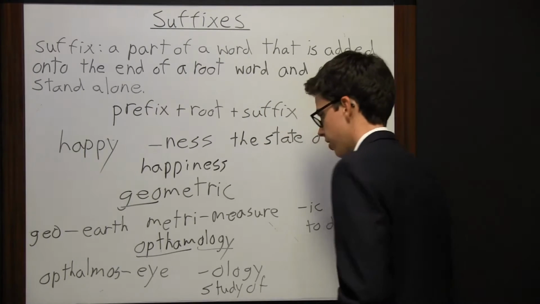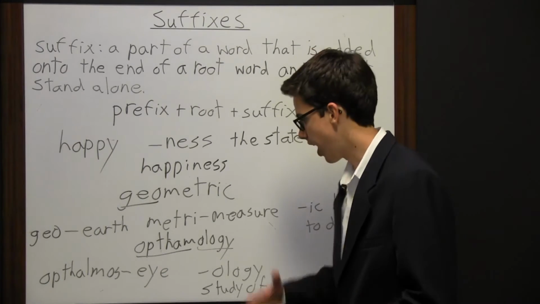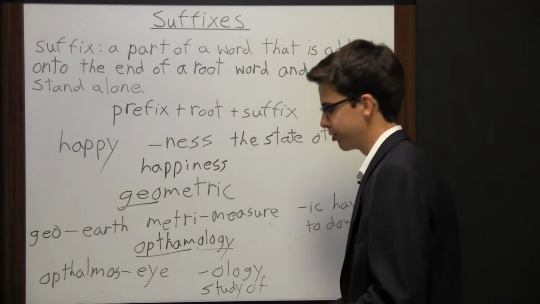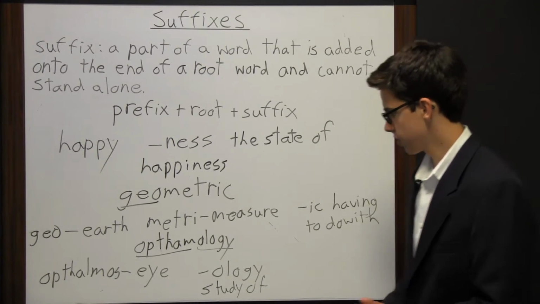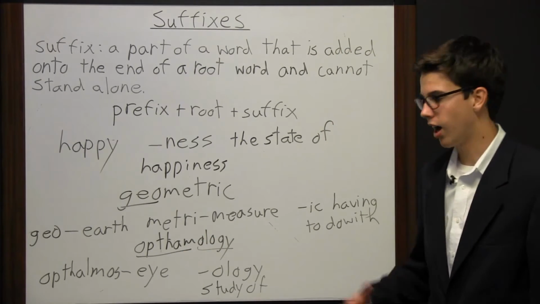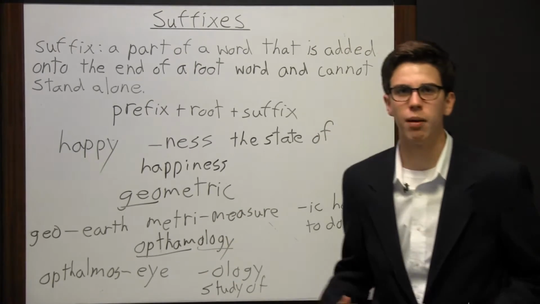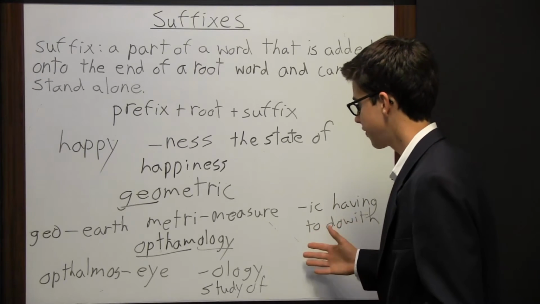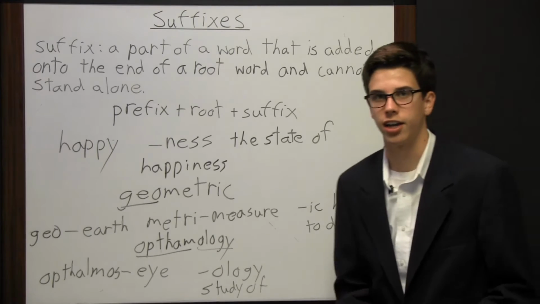So again, we can come up with an approximate definition. So this must mean the study of the eye. And so an ophthalmologist is someone who studies the eye. And so it's a doctor who deals with eye problems and does eye surgeries. So if you just looked at ophthalmology and thought that's the study of the eye, you're not getting an exact definition of what ophthalmology is, but you're getting an idea that it's the study of the eye and the problems with it. And so there's definitely going to be a more specific definition of it, but you're able to get a general idea of what it's talking about.